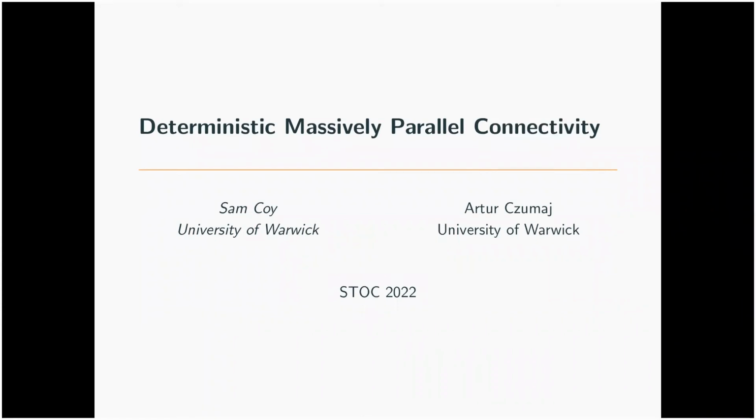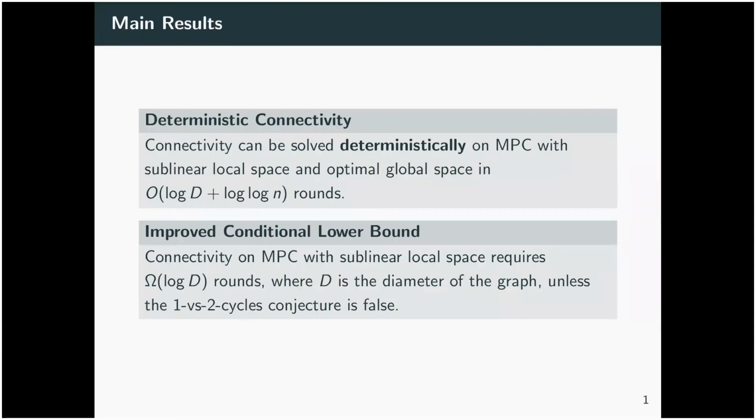Hello, I'm Sam Coy, and today I'm going to talk about deterministic massively parallel connectivity. This is joint work with my supervisor, Artur. First, I'm going to give an overview of the results we're going to be talking about.